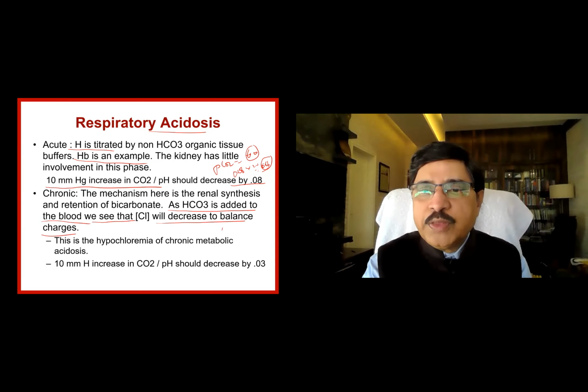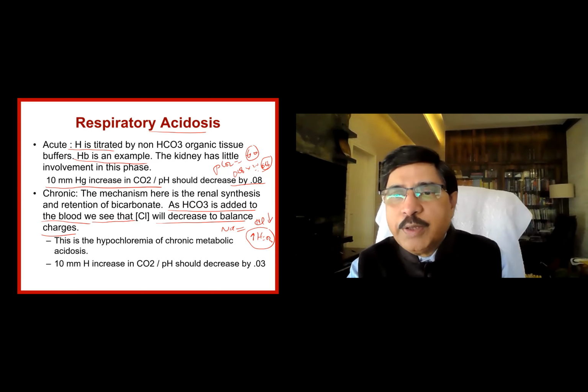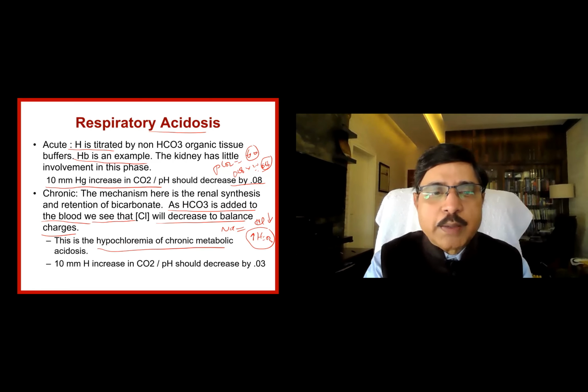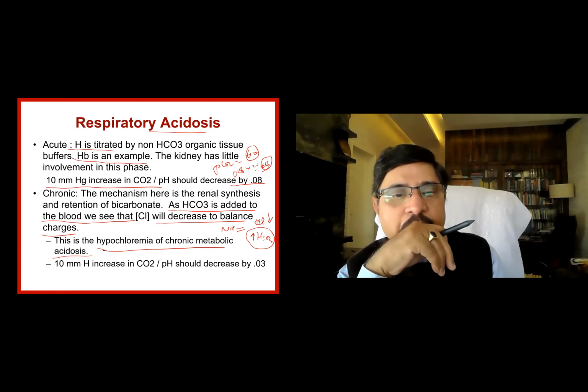We know the Na is balanced against chloride and bicarbonate. So it is the bicarbonate that is added because of the acidosis by the kidney as a compensatory mechanism, and consequently chloride will be reduced. There is a hypochloremic chronic metabolic acidosis as a compensation to the respiratory acidosis.